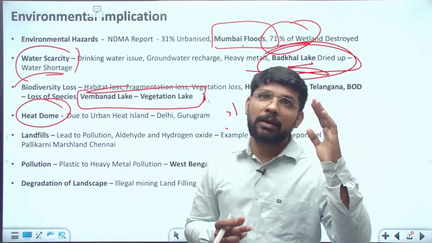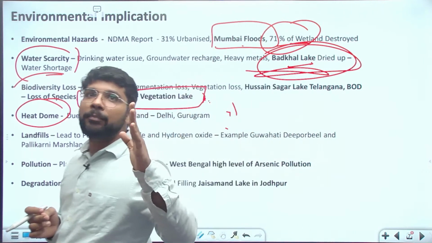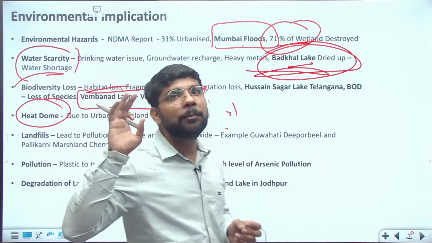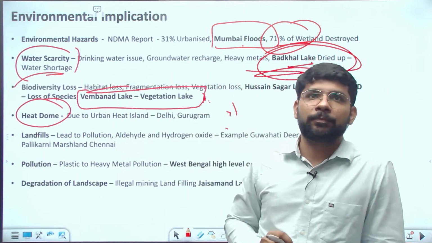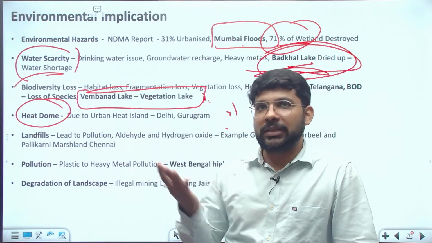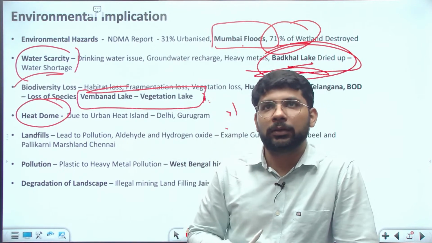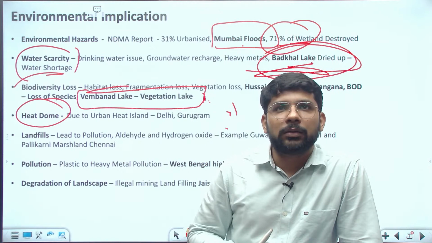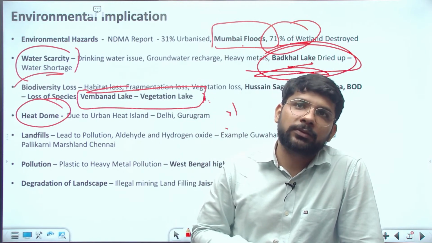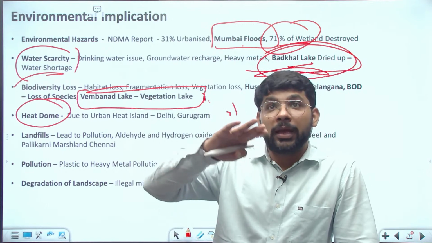And the major example you can write here, the Assam, Guwahati Deepor Beel Lake is the major example of these landfills. The Pallikaranai marshland in Chennai, it was very much in the news during the Chennai floods. These lead to environmental impacts. Then the pollution, heavy metal pollution.